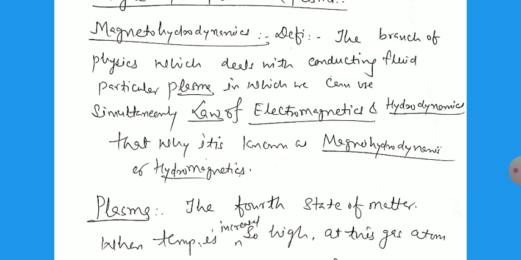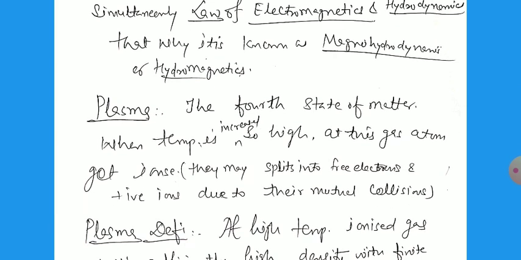Now we switch over to the next topic, that is plasma. What is plasma? Because here the fluid used is plasma. This is called the fourth state of matter, in addition to solid, liquid and gas. How is it achieved? If you increase the temperature of a gas so high that the gas atoms get ionized, meaning the electrons become free and the ions become free, they may split into free electrons and positive ions due to their mutual collisions. When free electrons and free positive ions are present, this state is called plasma.